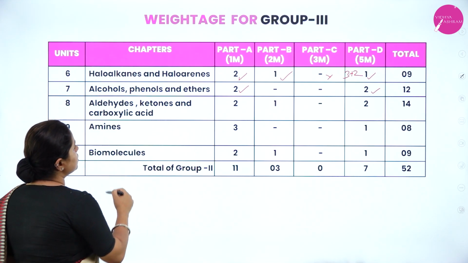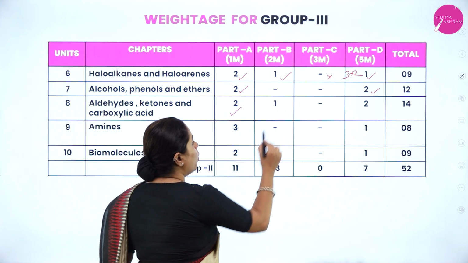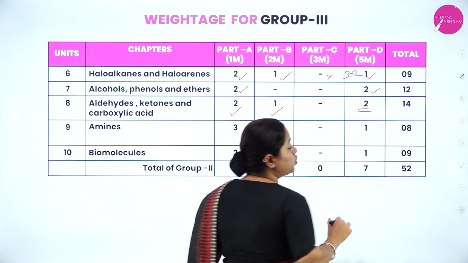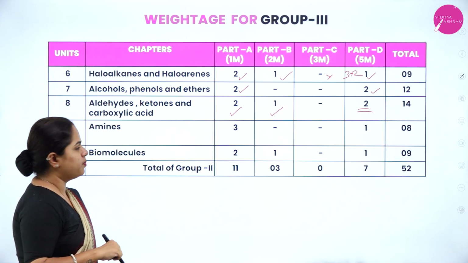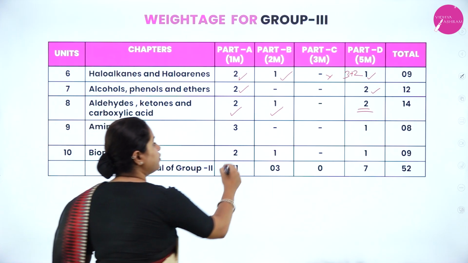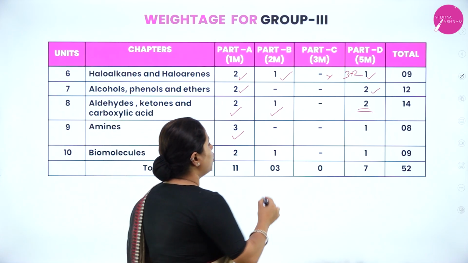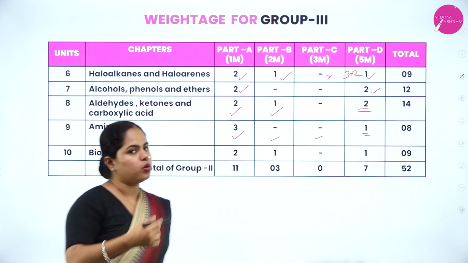Now, aldehydes, ketones and carboxylic acids: you will have two 1-mark questions, one 2-mark question, no 3-mark, and directly two 5-mark questions. So, this is a very important chapter. Now, moving on to amines, you will have three 1-mark questions, that is MCQ or fill in the blanks, and then no part B or part C, directly you have one 5-mark question.